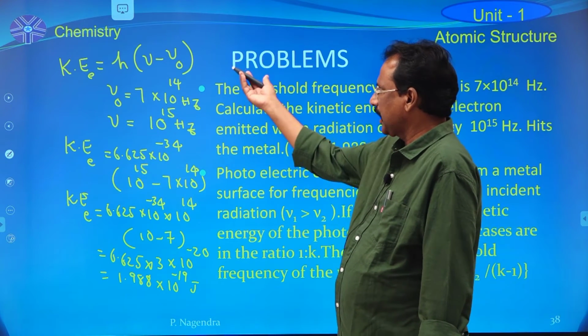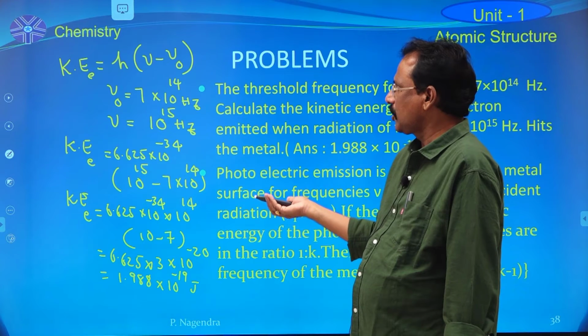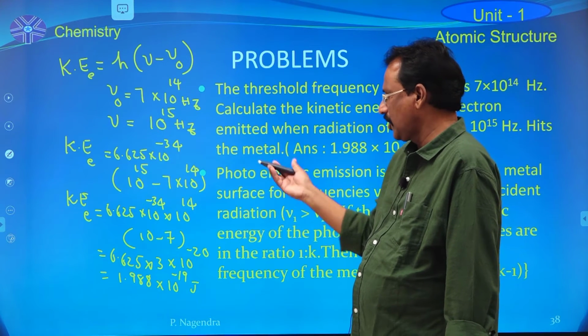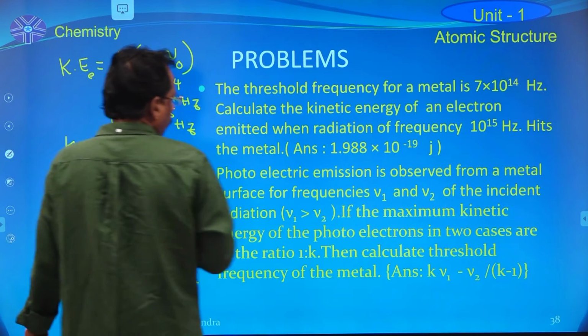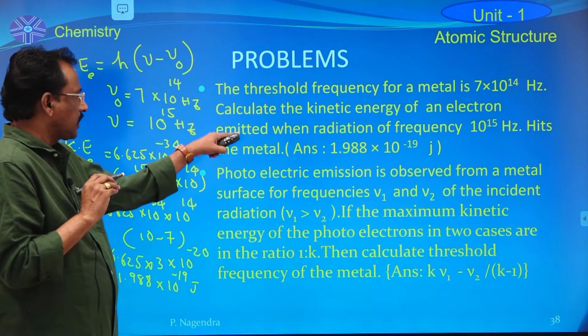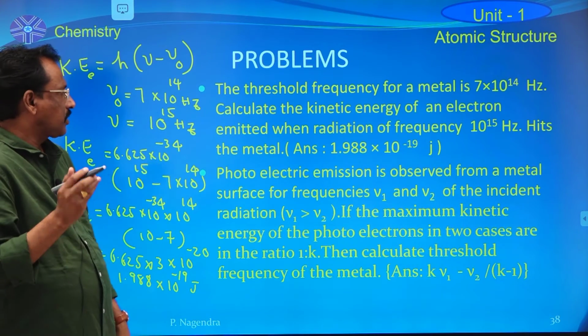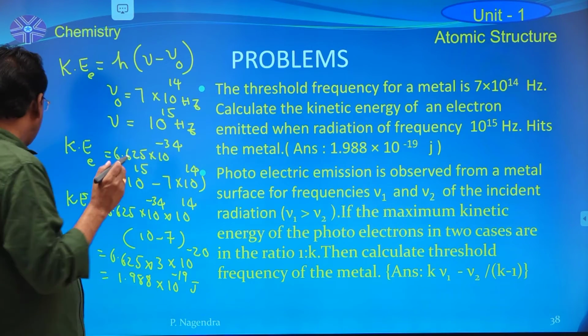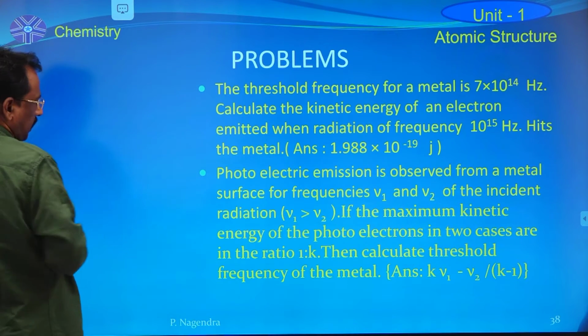Now by using this expression, it is possible to calculate the kinetic energy of the emitted electron. In this problem also, the frequency of the incident light is more than the threshold frequency of the metal. That's why that metal exhibits the photoelectric effect property.